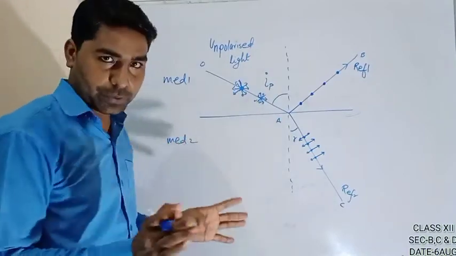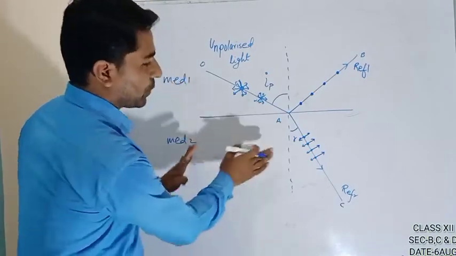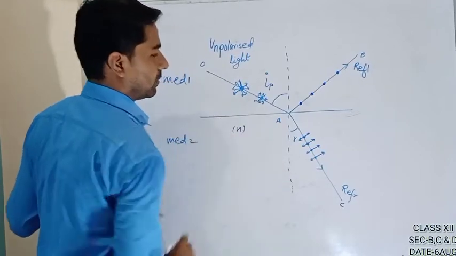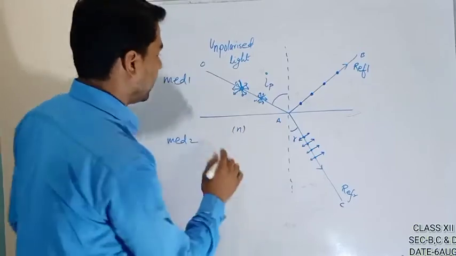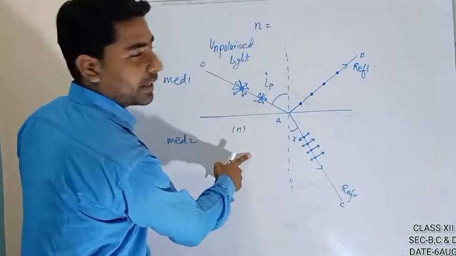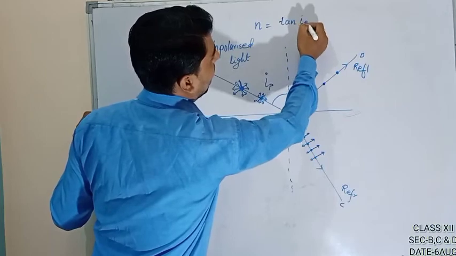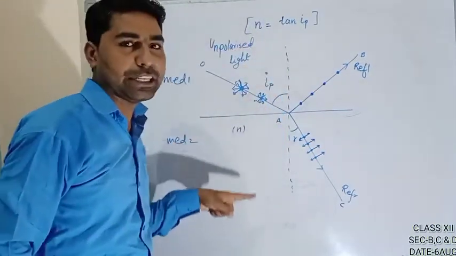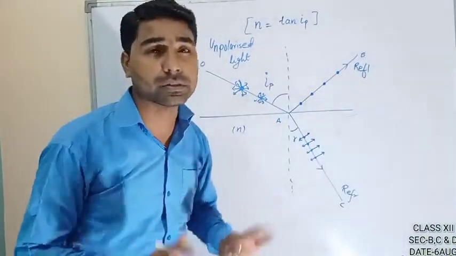So what is Brewster's law? Brewster said that, suppose the refractive index of the medium is n, the refractive index of the medium is equal to the tangent of the polarizing angle. The refractive index is equal to the tangent of the polarizing angle or Brewster angle. This is the Brewster's law.